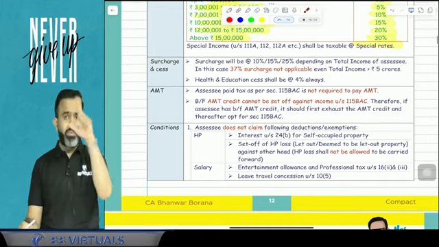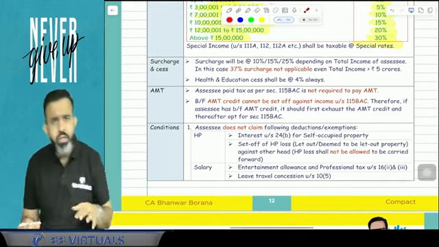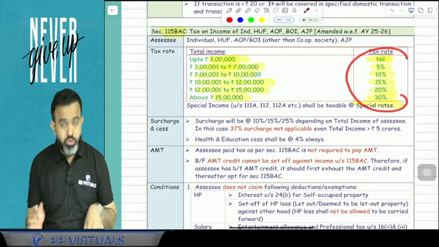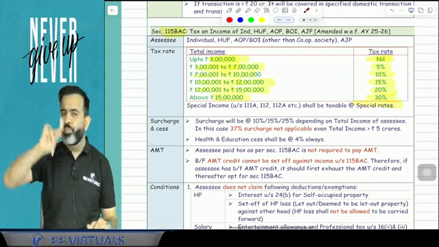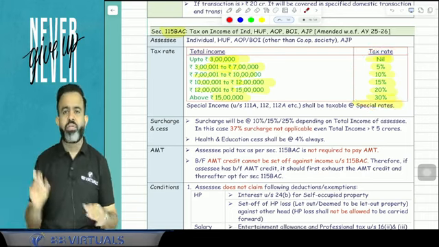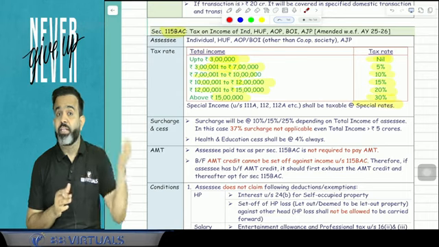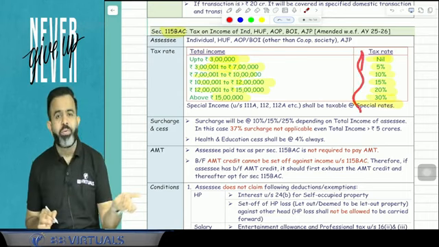Now guys, there is some interesting point here. Try to understand. I am saying that okay, this is the slab rate, but this is a very good slab rate. Because normal slab rate, what we have discussed, is that up to 2,50,000 there is no tax, 2.5 lakh to 5 lakh 5%, 5 lakh to 10 lakh 20%, more than 10 lakh 30%. But here it is a very good slab rate now.